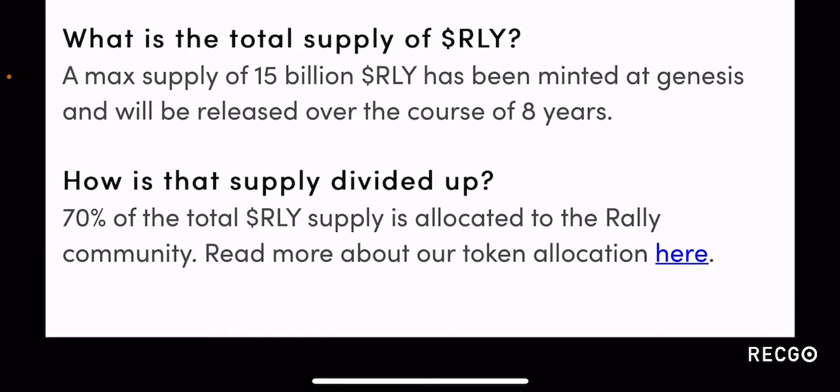It's definitely going to hurt the price, at least in the short term, as more and more people start dumping this token, especially after the yield farming is done. But regardless of that, these tokens are going to be released gradually over the course of 8 years, and every time tokens get released, there is selling pressure which will push the token price down, and the price will be slumping for this token. So that's a concern that we'll discuss in a short while.